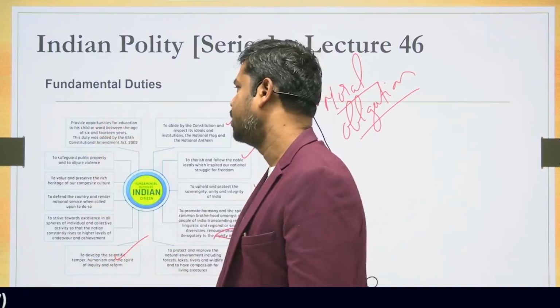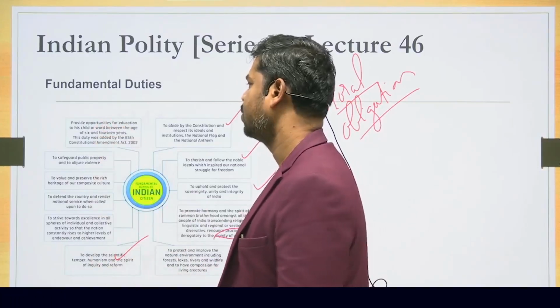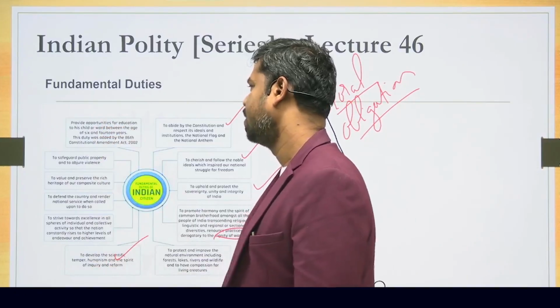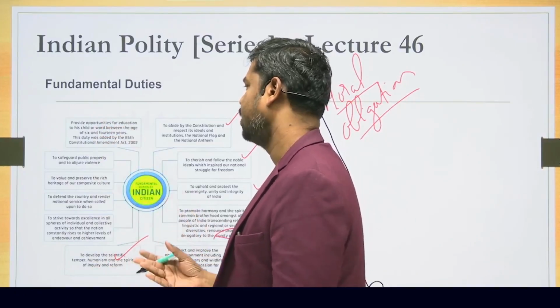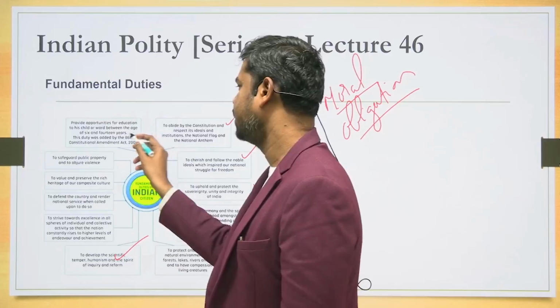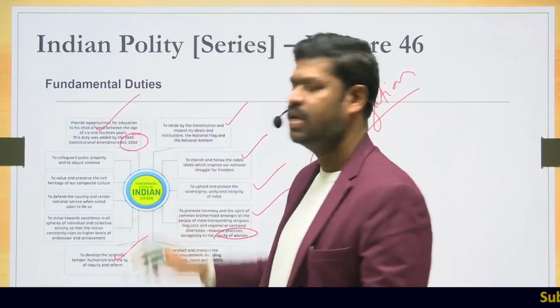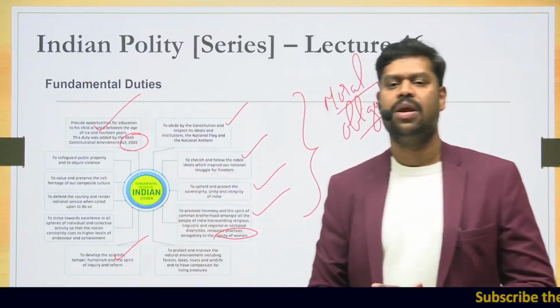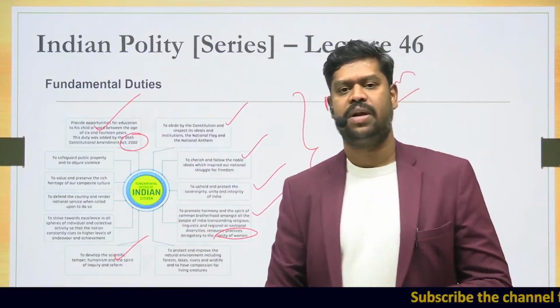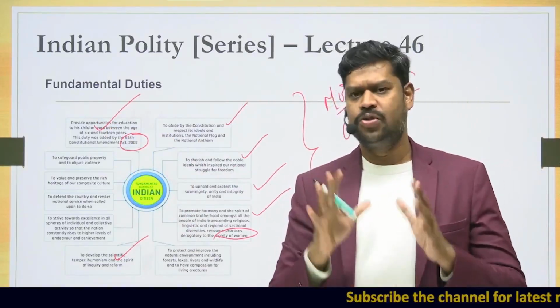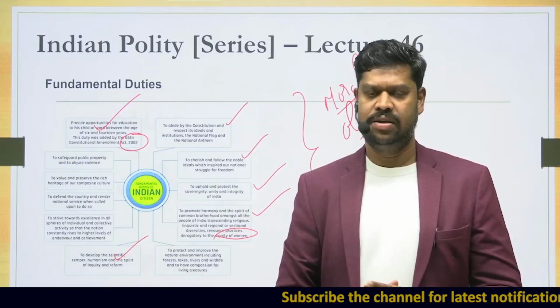Provide opportunities for the education of his children or ward between the age of 6 and 14 years. This duty was added by the 86th Constitutional Amendment Act. In fact, this was the latest duty to be added, by the 86th Constitutional Amendment Act in 2002. So these are the duties that we are supposed to follow.